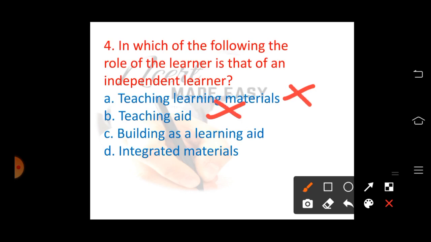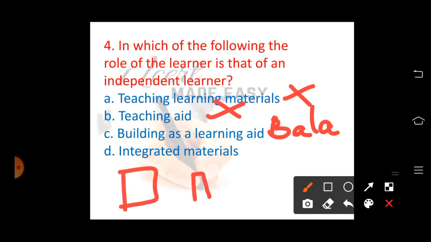Building as a learning aid is also called BALA. Here B means building, A means as, L means learning, A means aid. Building as a learning aid, where the doors, everything are decorated with pictures. For example, the floor is painted with numbers like snakes and ladder, and the steps are painted with the tables.